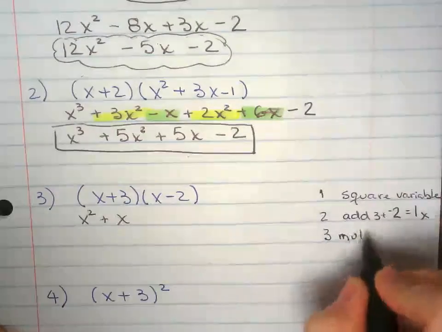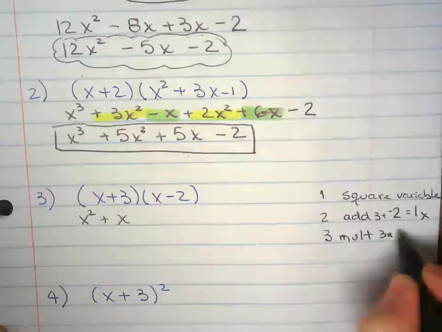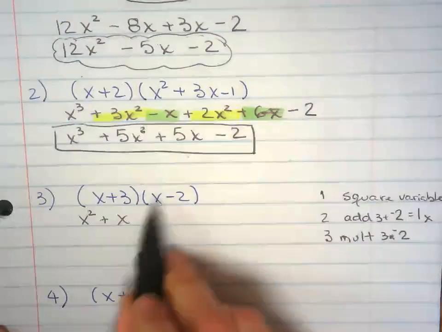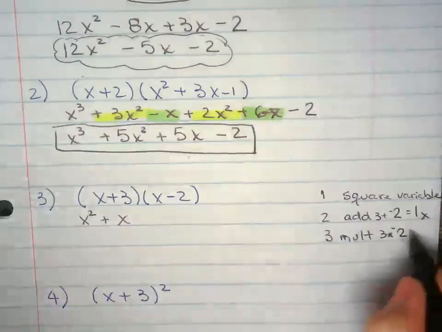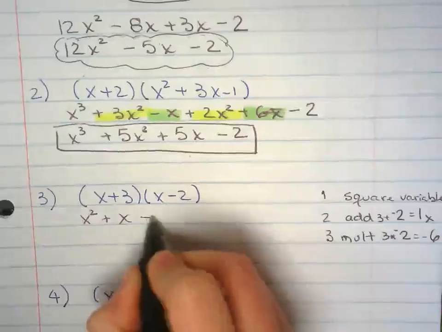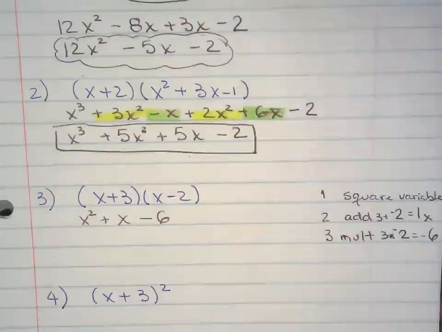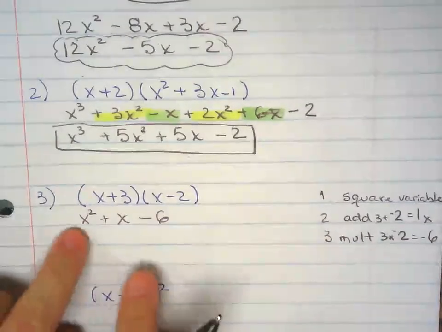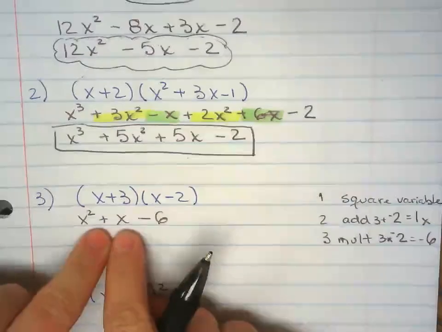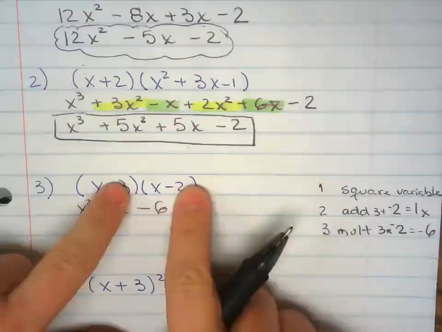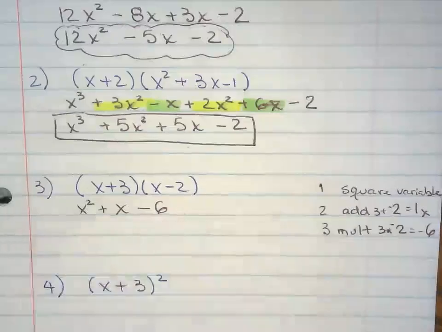And then you multiply 3 times negative 2. You get negative 6. That's it. So you square the first, you add them together to get the x, you multiply them to get the last term.